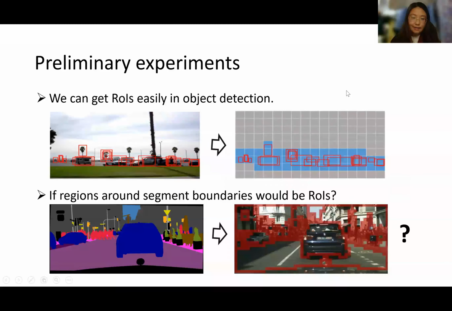Besides, we did another preliminary experiment to explore if regions around segment boundaries would be regions of interest, and if we can get regions of interest as easily as in object detection tasks. For this boundary-guided compression strategy, we allocate a lower compression ratio to regions around boundaries and higher compression ratios to other regions. The red areas in the bottom right image indicate regions with a lower compression ratio.